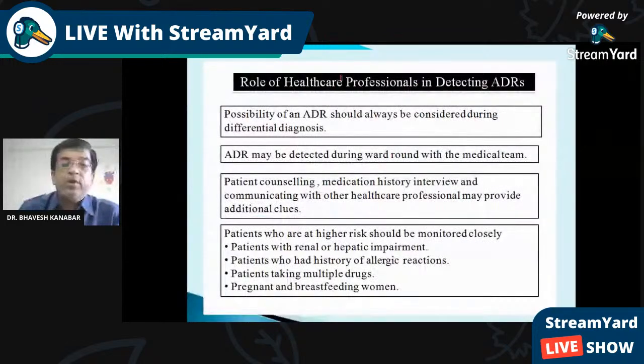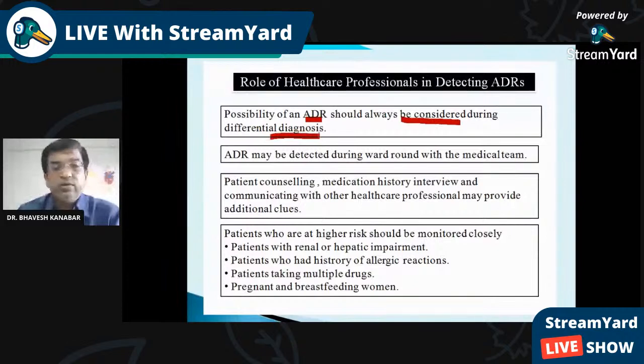So, the role of healthcare professionals in detecting adverse drug reactions. If you are working in a hospital, what is your role in detecting an adverse drug reaction? The possibility of an adverse drug reaction should always be considered during differential diagnosis. So when we diagnose a condition, we have to keep in mind that it can be because of an adverse drug reaction also. It can be detected in the ward, during rounds, and during the OPD also.